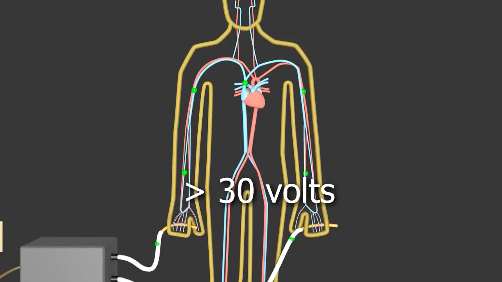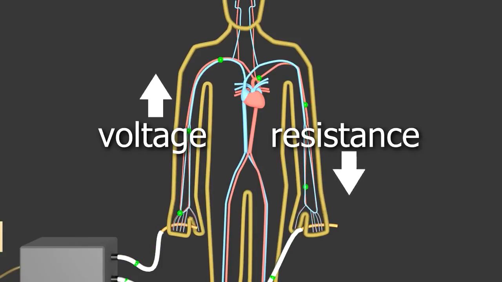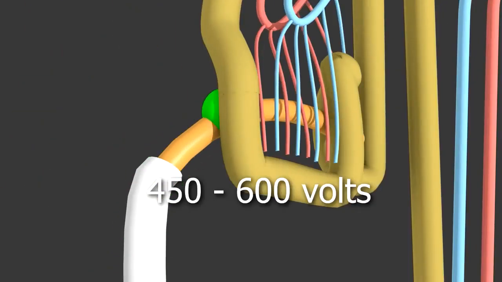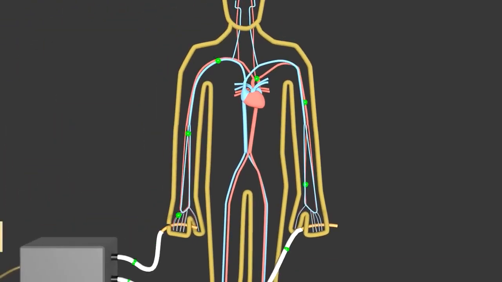The general rule is anything above 30 volts may be hazardous. But the skin resistance doesn't stay constant. The higher the voltage is, the lower the skin's resistance is. And at only around 450 to 600 volts, the skin will break down altogether and allow electricity to easily pass. It'll no longer act as much of a resistor at all. And voltage isn't the only thing that affects skin resistance.